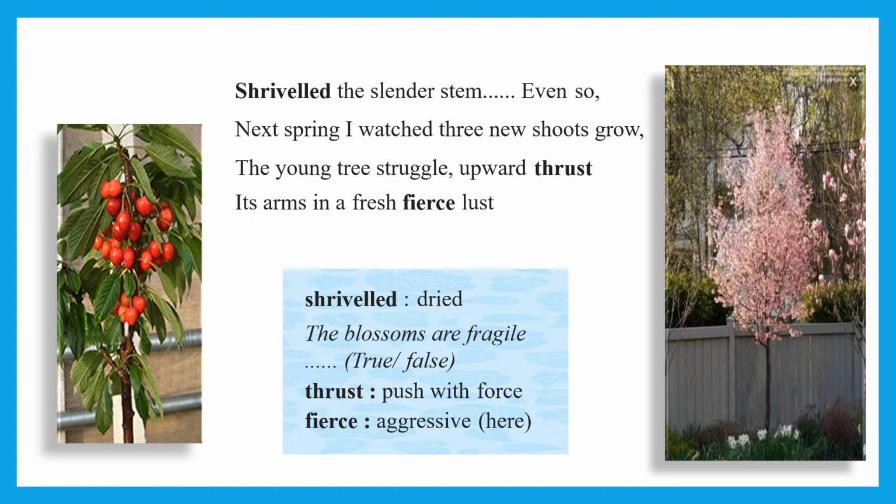But even so, in the next spring, the poet saw 3 new shoots growing on that stem. The young tree, that is the small young tree, was struggling to grow upwards. It was pushing itself upwards. Its arms, means its branches, were in a fresh, fierce lust.